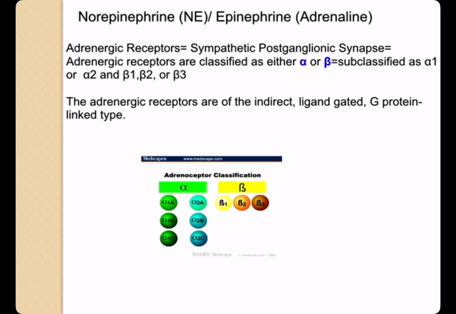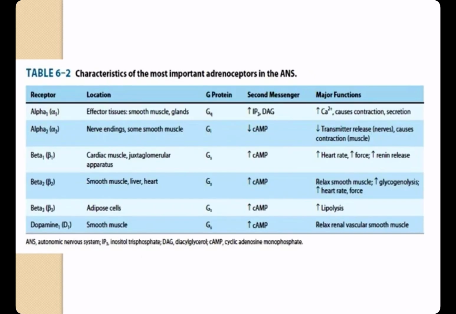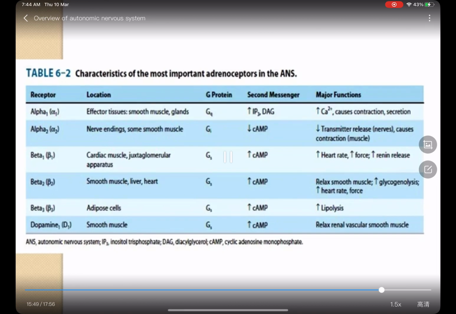Adrenergic receptors are classified as either alpha or beta, subclassified as alpha 1 or alpha 2 and beta 1, beta 2, or beta 3 receptors. Alpha receptors. These are located on vascular smooth muscle, presynaptic nerve terminals, platelets, fat cells, and neurons in the brain. Alpha receptors are further divided into two major groups, alpha 1 and alpha 2. These two subtypes constitute different families and use different G-coupling proteins. Beta receptors. These receptors are located on most types of smooth muscle, cardiac muscle, some presynaptic nerve terminals, and fat cells, as well as in the brain. Beta receptors are divided into three major subtypes, beta 1, beta 2, and beta 3. These subtypes are similar in their use of the G-coupling protein.